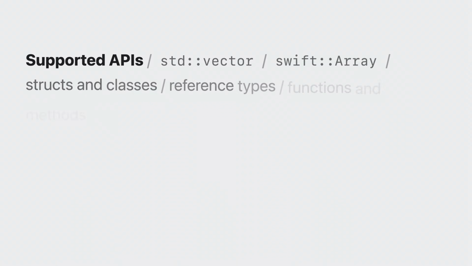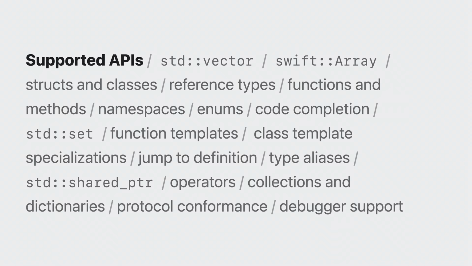These are just a few of the APIs that are supported by C++ interoperability. The Swift compiler supports interoperability between large codebases that use all these APIs and more, promoting a cohesive experience across languages and allowing you to adopt Swift in even more places.